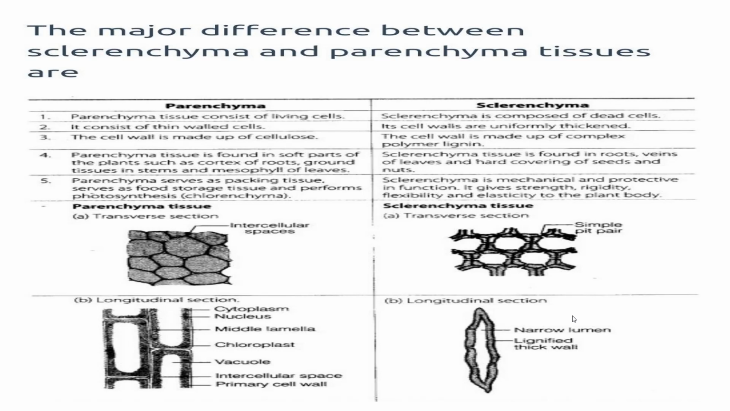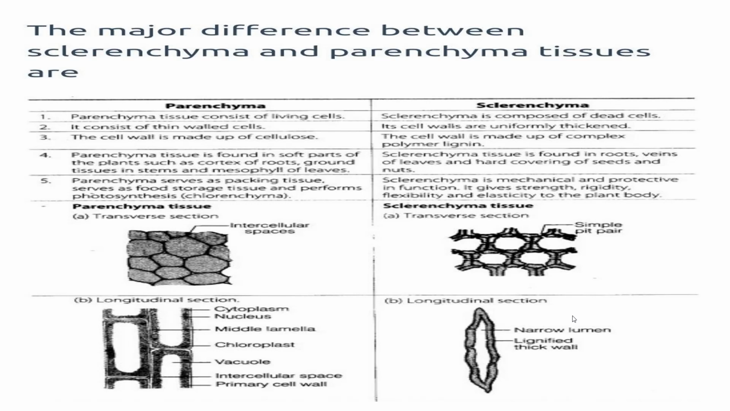Parenchyma tissue is found in the soft parts of the plants such as cortex, root, ground tissue in stem and mesophyll of leaf. Sclerenchyma tissues are found in roots, veins of leaves and the hard covering of seeds and nuts. All the hard covering of seeds and nuts, like the husk of coconut, is made up of sclerenchyma because it is hardy, woody and hard. Parenchyma serves as packaging tissue, food storage tissue and performs photosynthesis as chlorenchyma. When it has air cavities, it is known as aerenchyma.